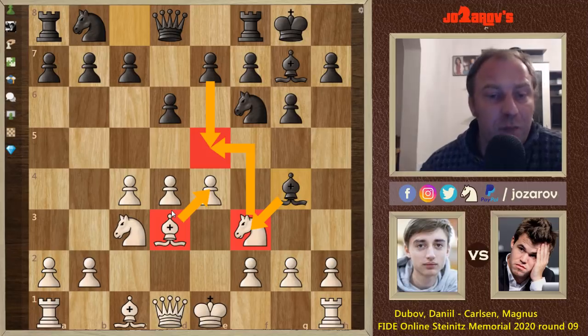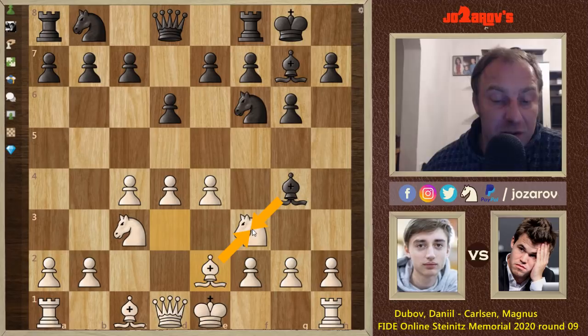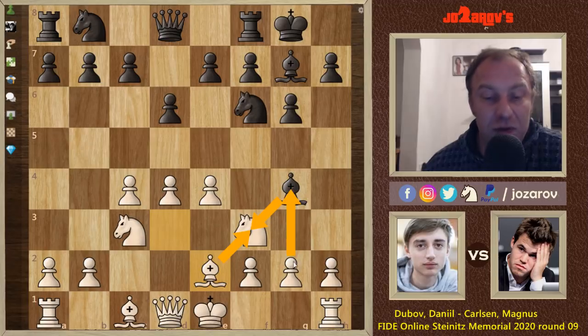So in the game, bishop to e2 played by Danil Dubov, with the idea if Magnus now takes, for instance, bishop takes f3, then we have bishop takes f3, and then we would have at least this bishop on a very active diagonal, and then could maybe proceed with g4, h4, the common flank attack possibilities against the fianchetto setups.